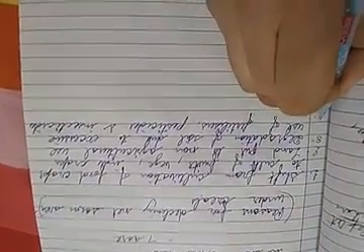Fourth reason is, periodic scarcity of water has led to reduction in area under irrigation. Yes, due to excessive use of water, the area under irrigation has been reduced.